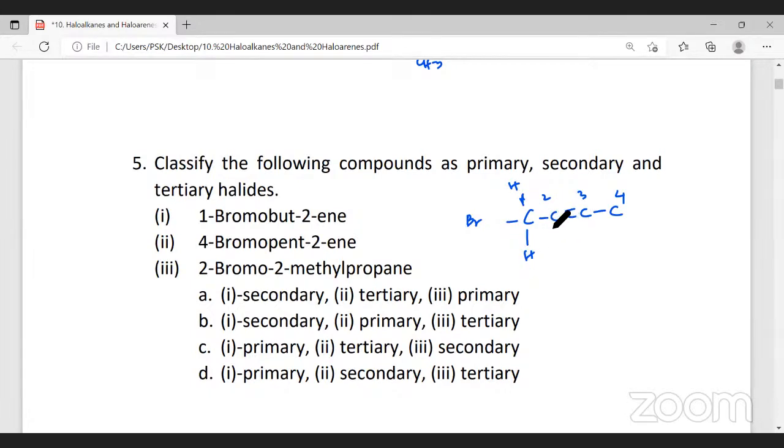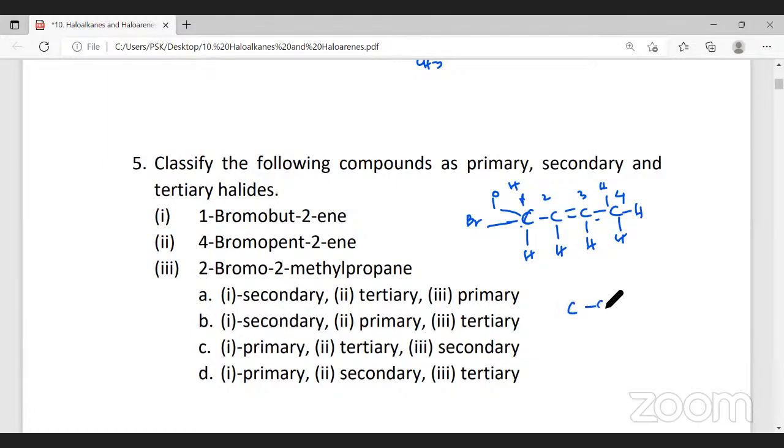And here it is 3 bonds, so one more hydrogen here. Here also this carbon has 3 bonds, one more hydrogen here, and you will have 3 hydrogens here. This will be called 1-bromo-2-butene. Now you can see this is primary. Why is this primary? Bromine is attached to a primary carbon atom because this carbon is bonded to only one carbon. Therefore, this is primary.